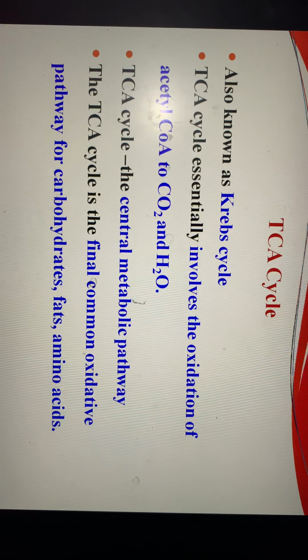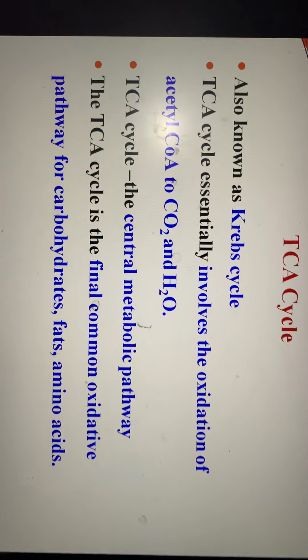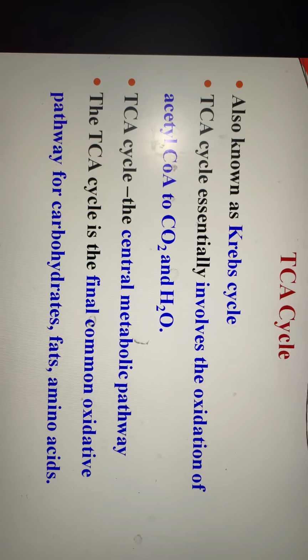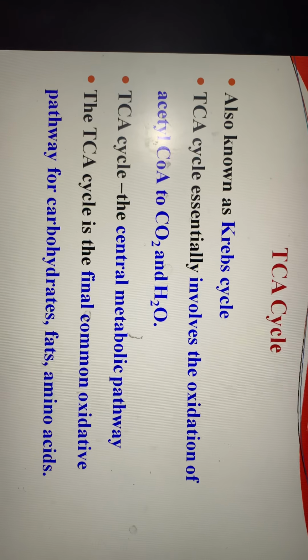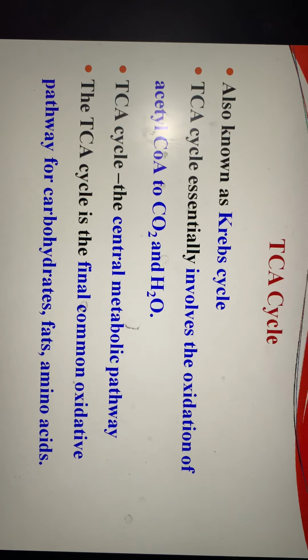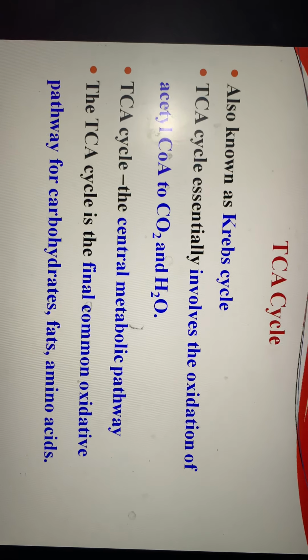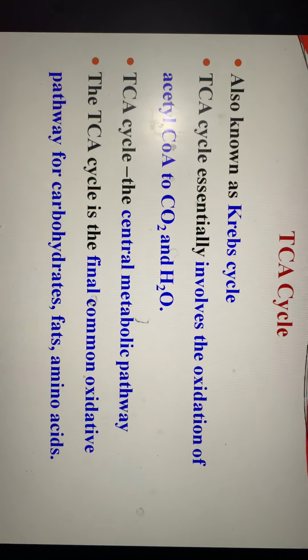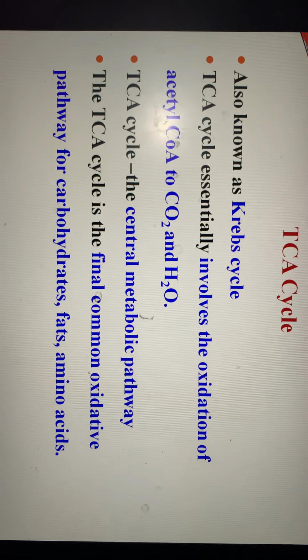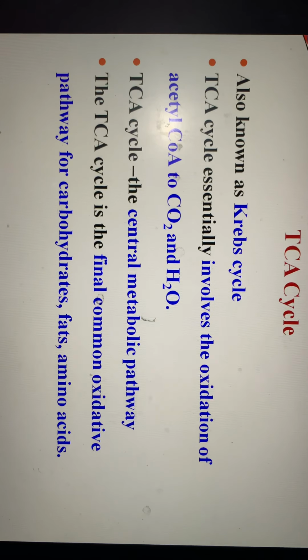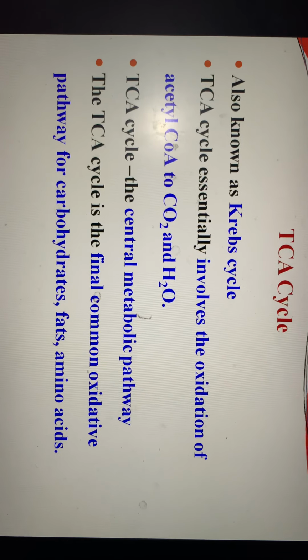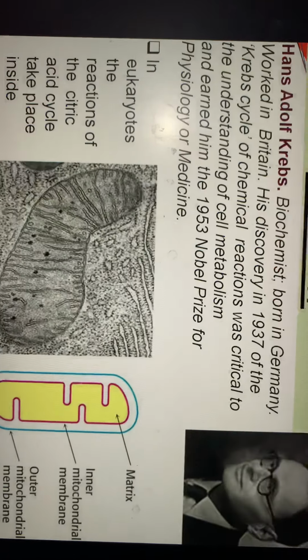The TCA cycle essentially involves the oxidation of acetyl coenzyme A to carbon dioxide and water. This cycle is the central metabolic pathway for the respiration process mainly. The TCA cycle is the final common oxidative pathway for carbohydrates, fats, and amino acids.